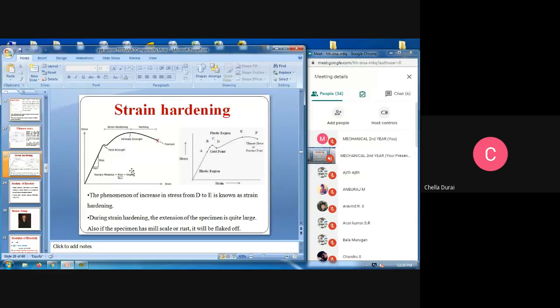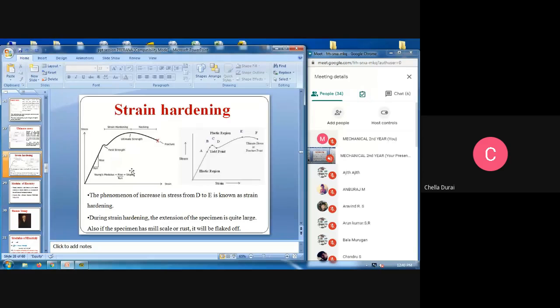Based upon the product material strength, we are choosing the process also, either casting or molding process. That also is based upon the strength of the materials only. So the strength is very important. Therefore, we are using the strength of materials. It is used for all the common branches, mainly in civil and mechanical engineering, and aeronautical and marine engineering, because it is applied for all the materials.